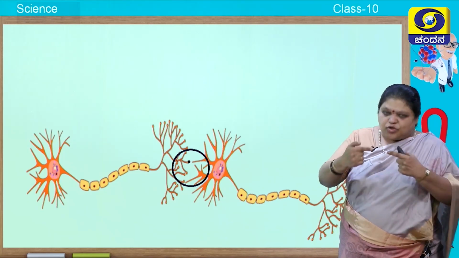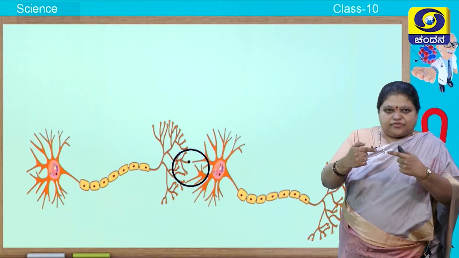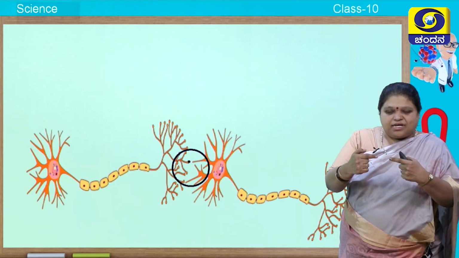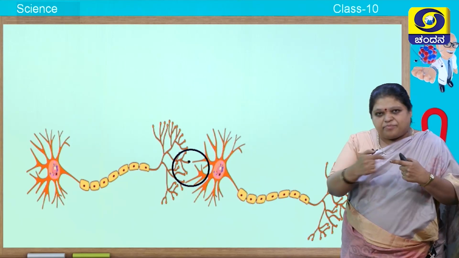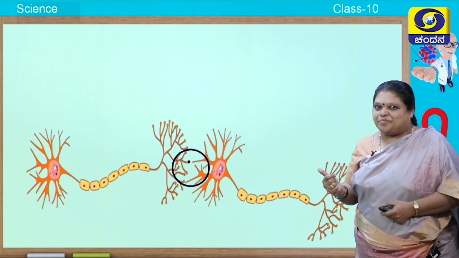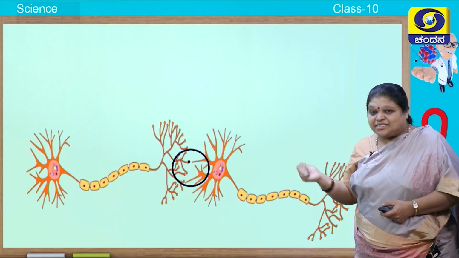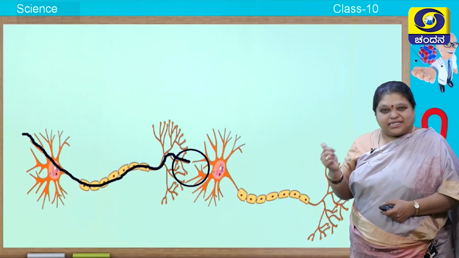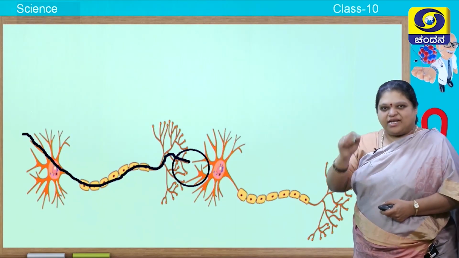Let us imagine two copper wires are present. If two copper wires are present with a gap, will the current pass through the gap? No, but here it passes. How? Let us see. This small gap, you call it a synapse. Okay, I will explain about it.